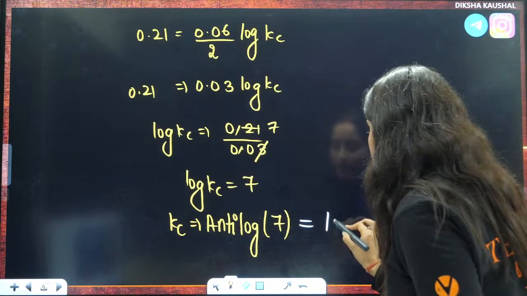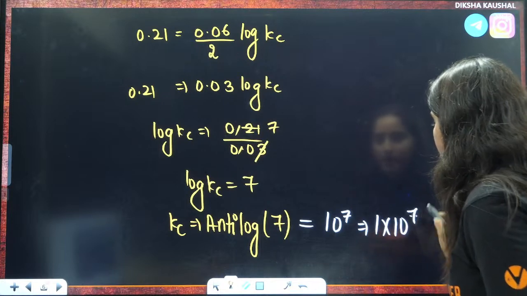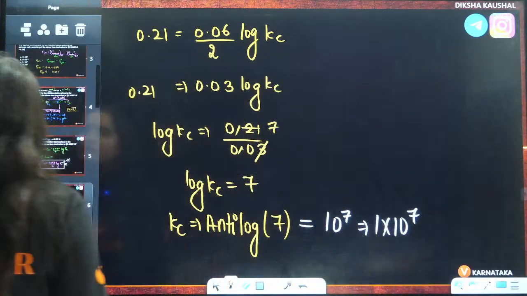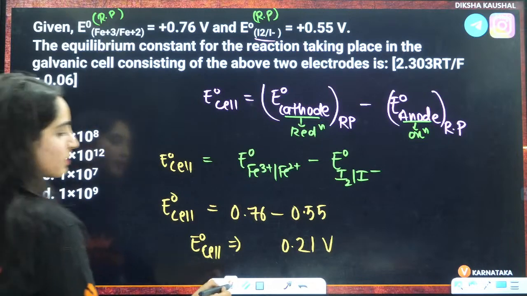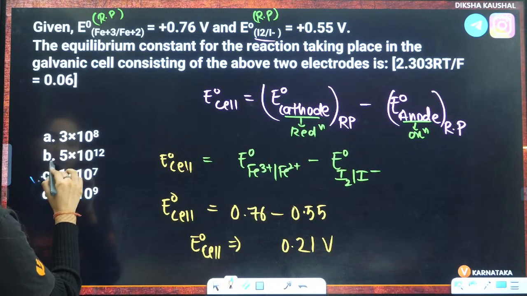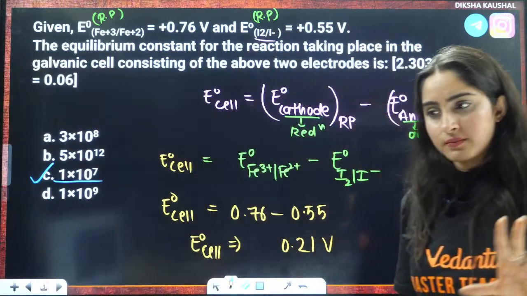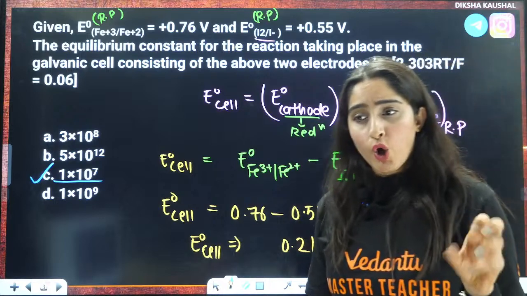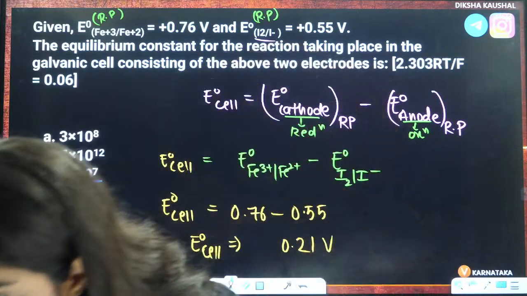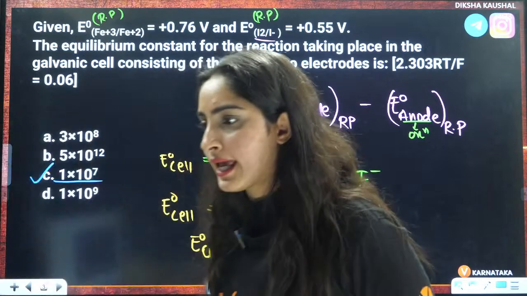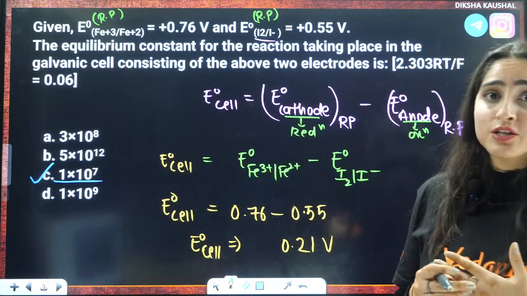So, the answer will be 10 raised to power 7, or you can write it as 1 into 10 raised to power 7. So, the option which will be correct is 1 into 10 raised to power 7. That is option number 3, the correct answer. Okay, guys, got it, everybody?